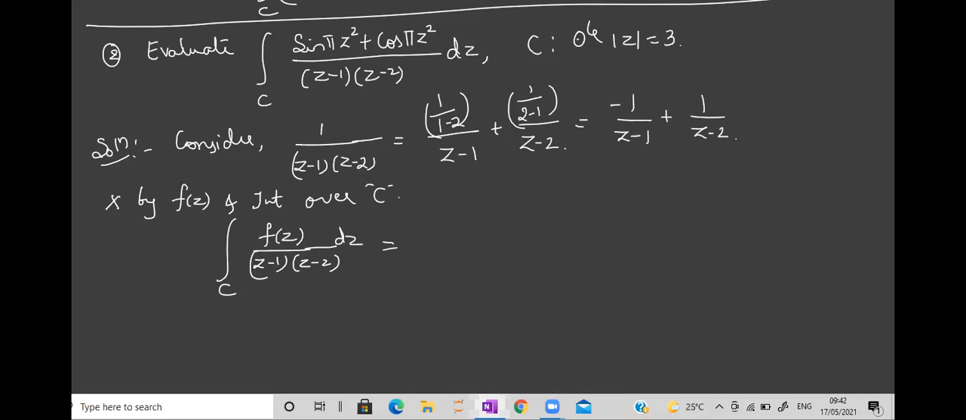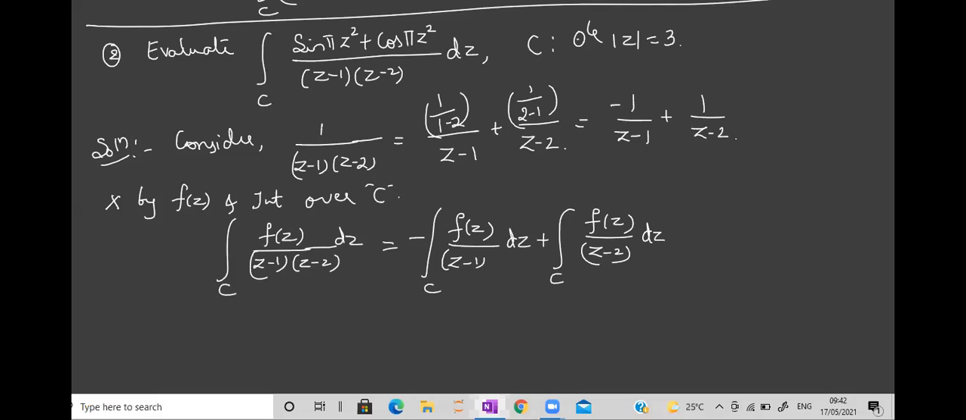Let us do the same thing here. First multiply by f of z. This minus is out. Then we are integrating over C with respect to z. Similarly, f of z upon z minus 2 dz over the curve C.